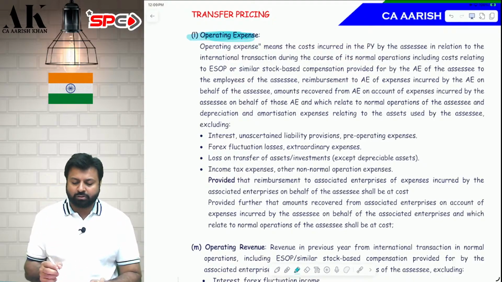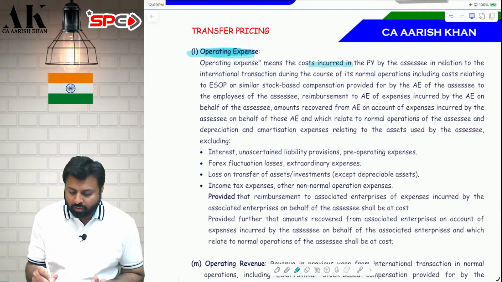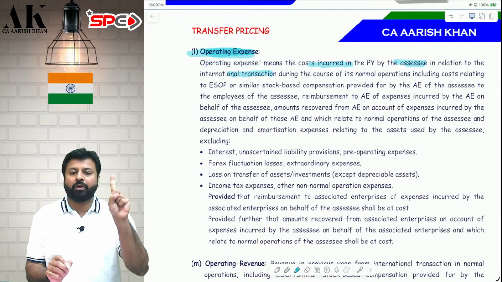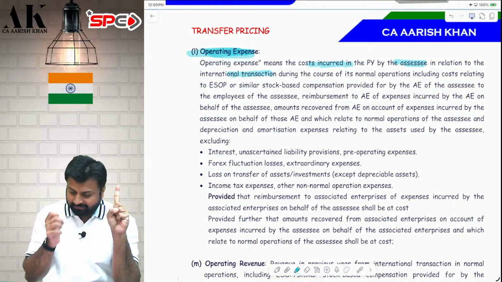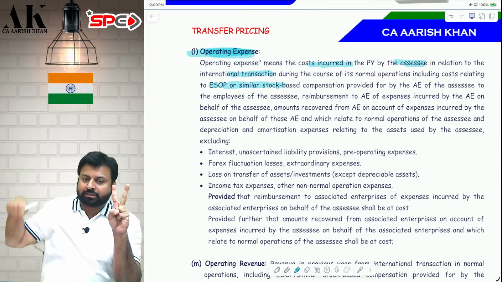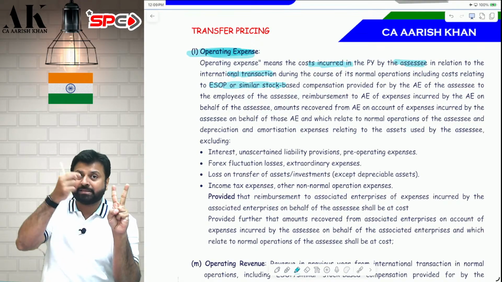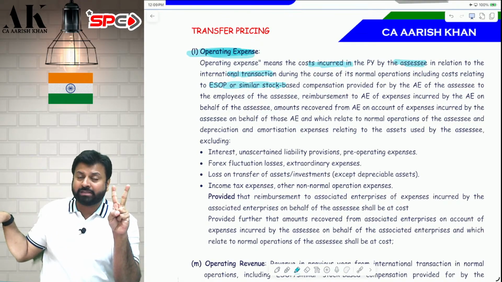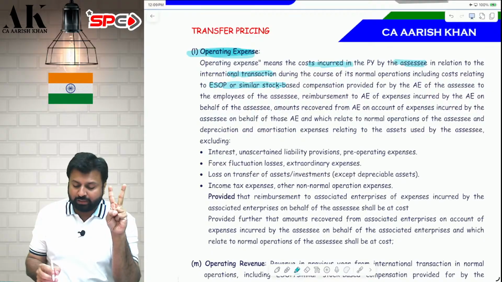Sir, what does expense include? Expense will include all costs incurred in relation to the international transaction. Point number one, count with me. Second, it will also include the ESOP provided to our employees by the associate enterprise. If the associate enterprise is providing ESOPs to our employees, then that ESOP cost is also included in this.